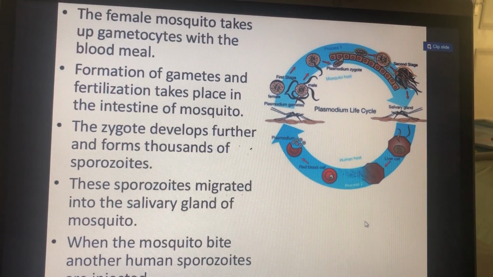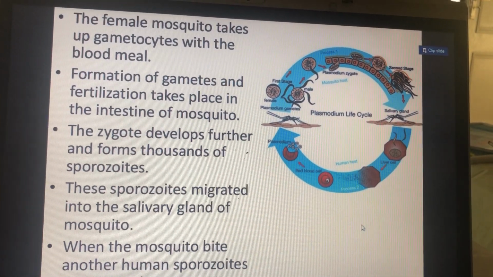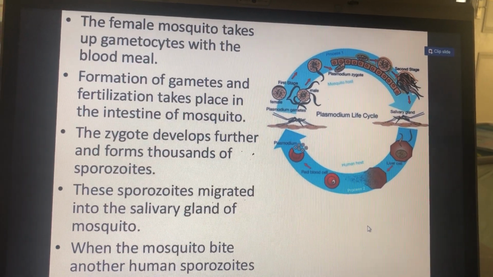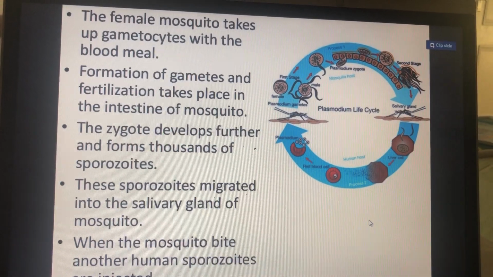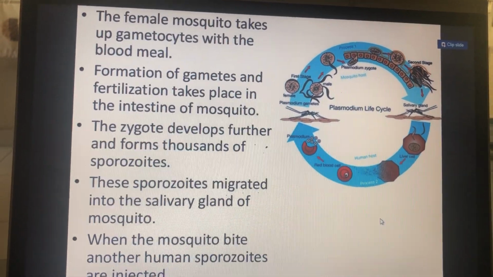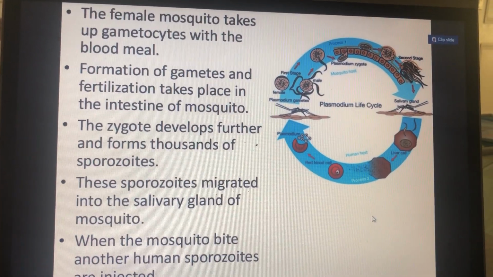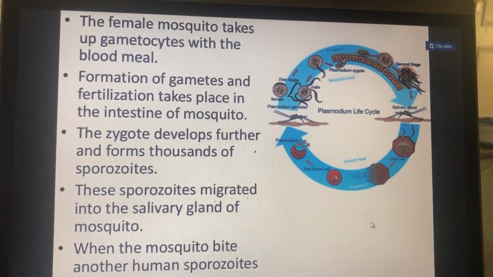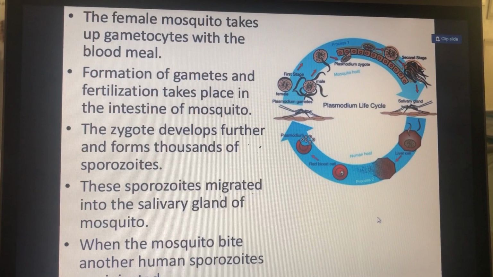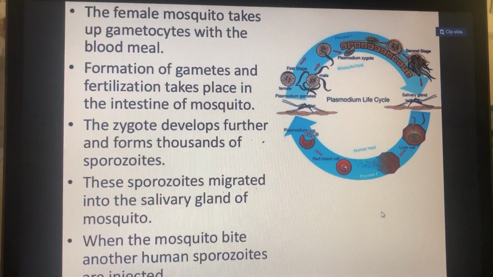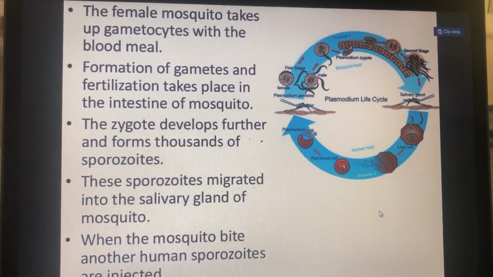These sporozoites then migrate to the salivary gland of the mosquito. When the mosquito bites another human, the sporozoites are injected into the next human being and cause infection. This is all about the life cycle of Plasmodium. It is very important, so do it carefully.